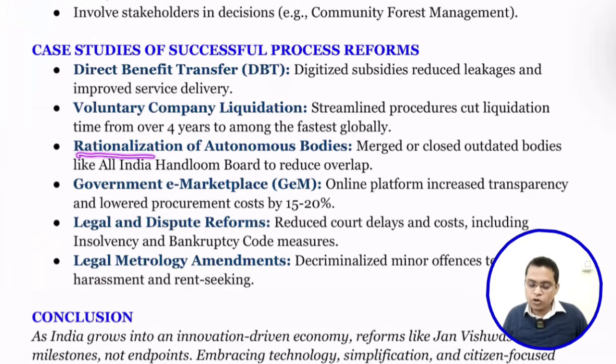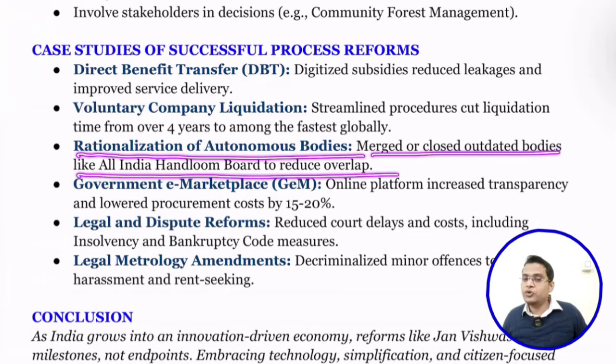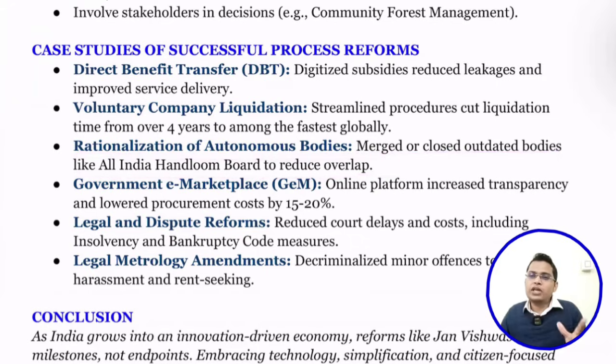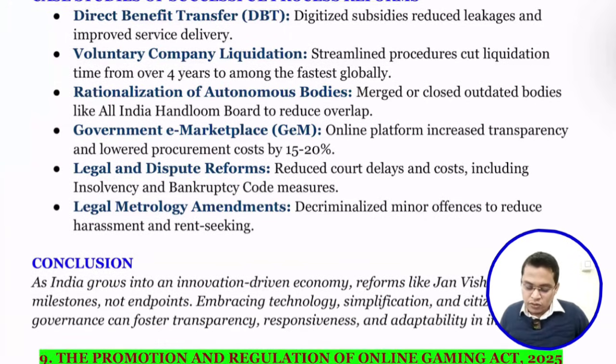So next is rationalization of autonomous bodies. So merger or closure of outdated bodies like the All India Handloom Board to reduce overlap. If there are multiple bodies doing the same kind of work, it is creating a lot of trouble. So if we can merge and rationalize, that is what led to better utilization of resources and better utilization of manpower also. So next is Government e-Marketplace. So GeM we have recently implemented. So that is what led to all the central ministries and government bodies procuring bulk amounts, and that reduced the cost by 15 to 20%.